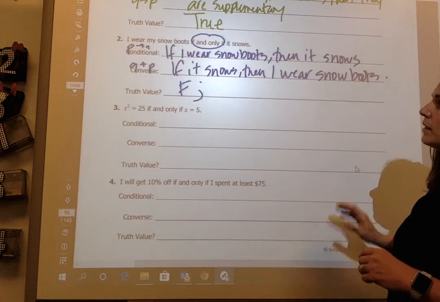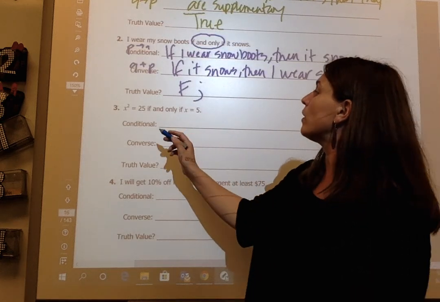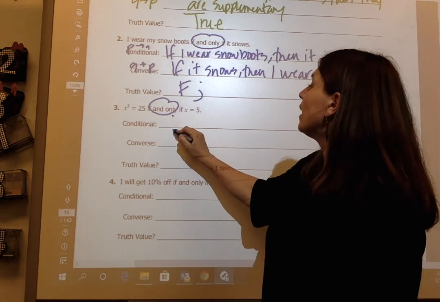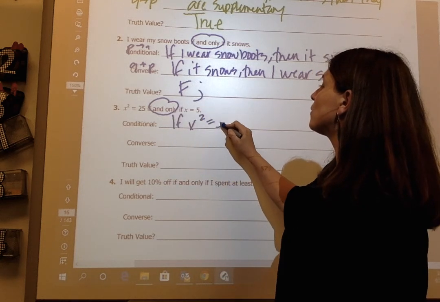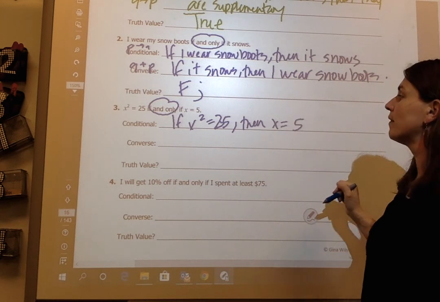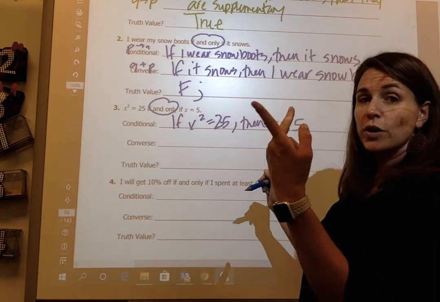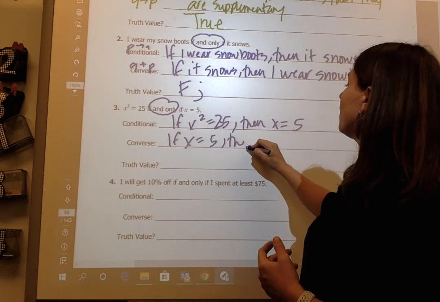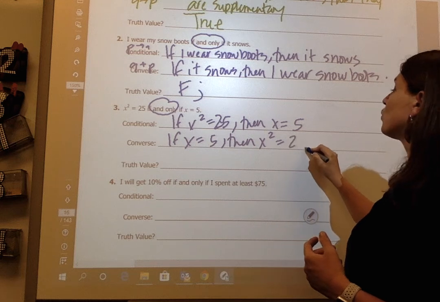All right, let's look at number 3. X squared equals 25 if and only if x equals 5. So if x squared equals 25, then x equals 5. My converse switches them. Says if x equals 5, then x squared equals 25.